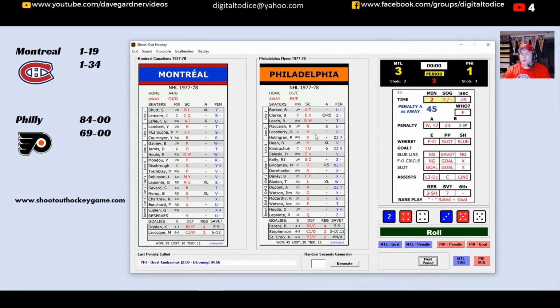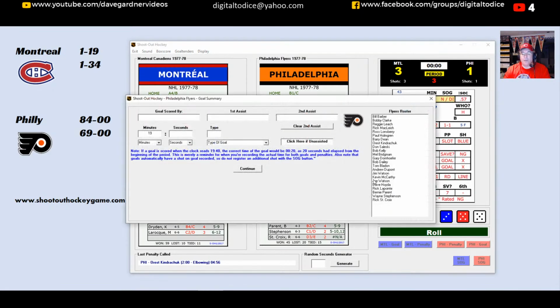And again, that's kind of a house rule that I use. I use 2 flips for every minute when the goaltender's out. That's just what I do. I find it adds some drama to the game, and I like it, so I use it. So I get Daly on the goal, the defenseman, out there with the third line. Wow, that's crazy. So Daly from Selesky and Bladen. The Flyer goal is by Daly from the point, set up by Bladen and Dvorak Selesky.